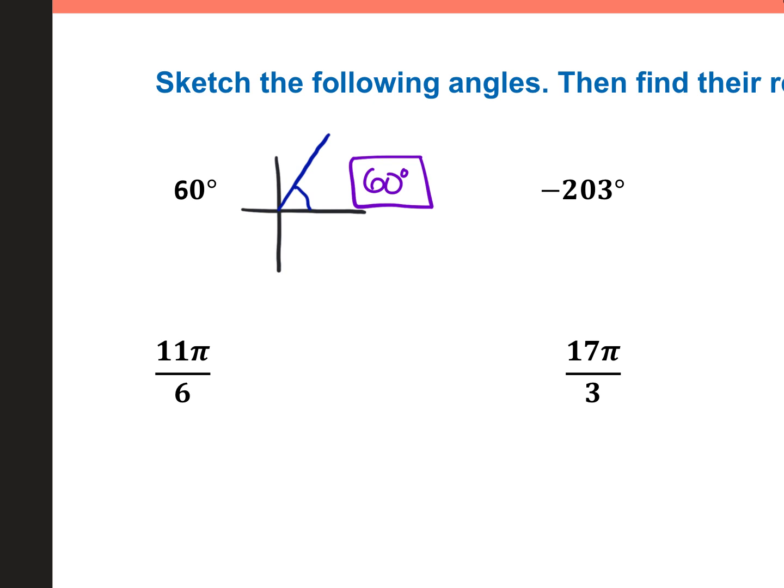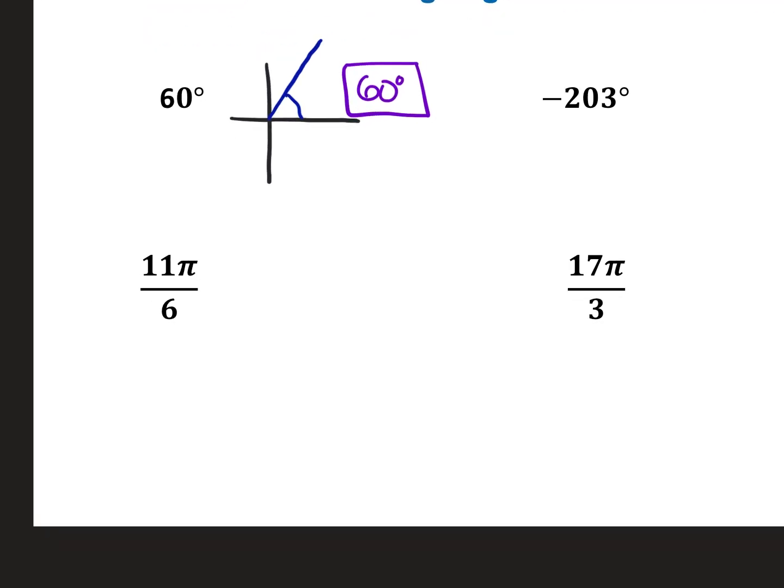Let's look at 11 pi over 6. So if we plot this angle, 11 pi over 6 is, well, if you're not so good yet on the radians, remember I told you to mark the half circle spot by the denominator. So the half circle is pi, or we can call that 6 pi over 6. So does 11 pi over 6 make it to 6 pi over 6? Yes. In fact, it almost makes it all the way around.